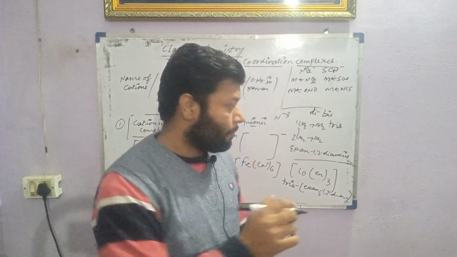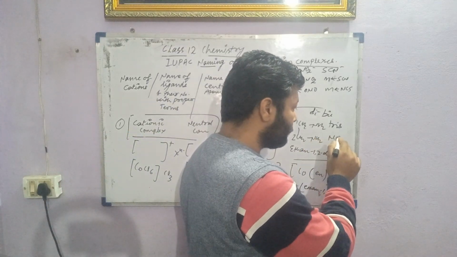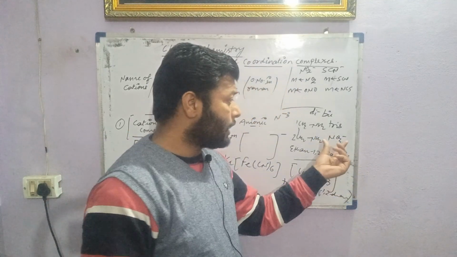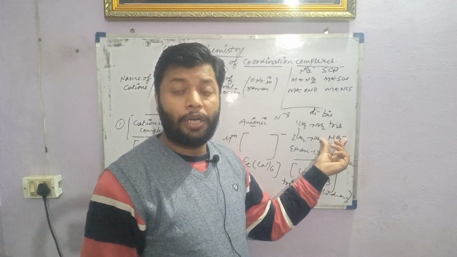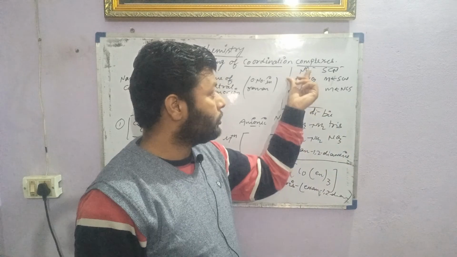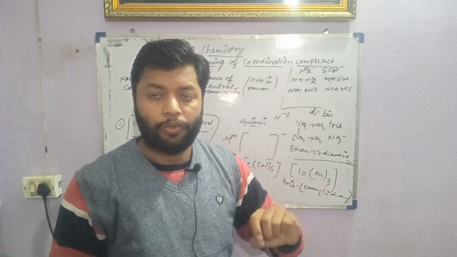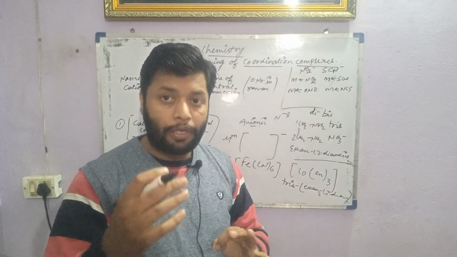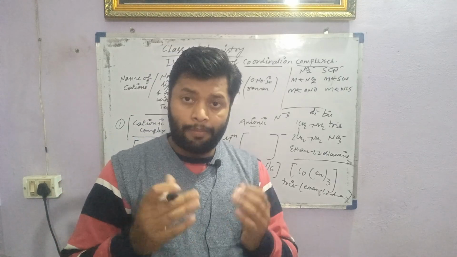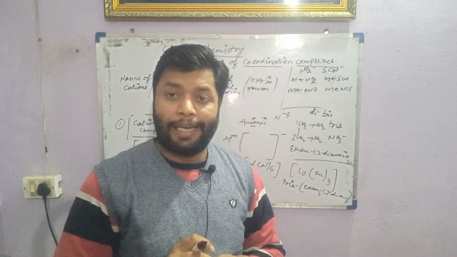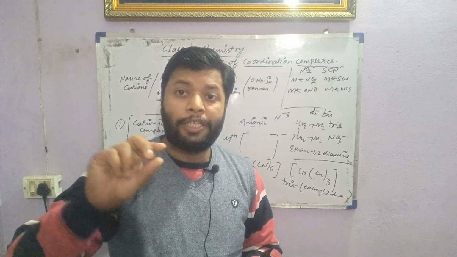For example, this is called nitrate, so during the naming of this ligand it is called nitrato, and this one is nitrito. I think you are getting my point: if the name already ends with ite, it will be ito.